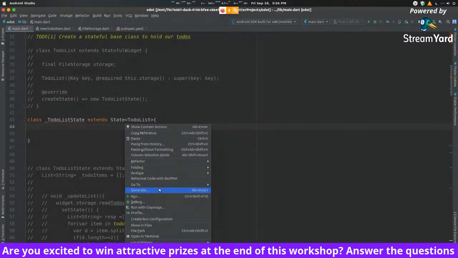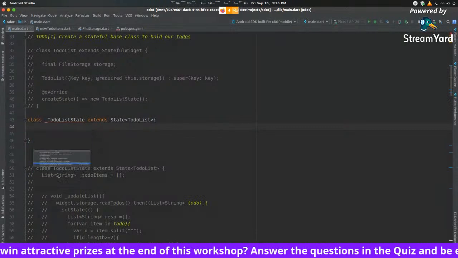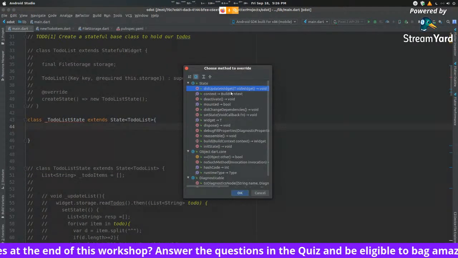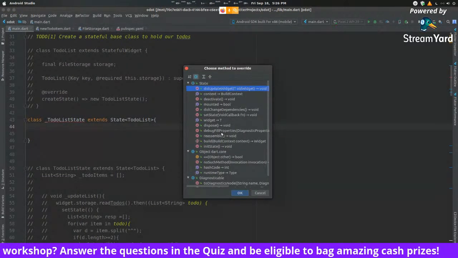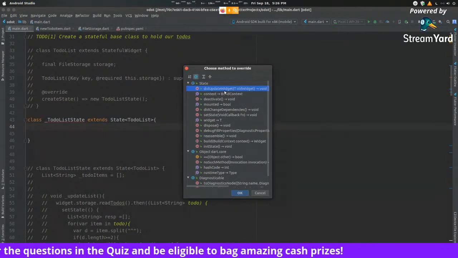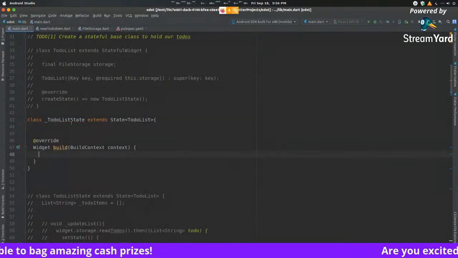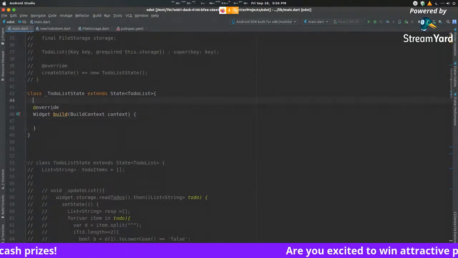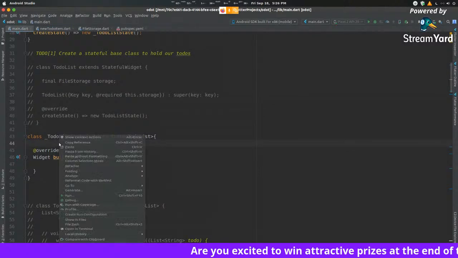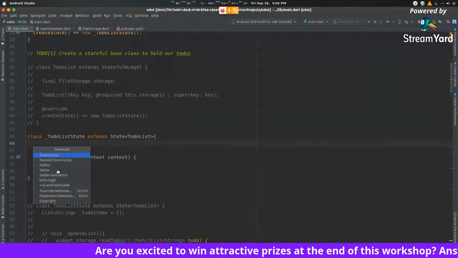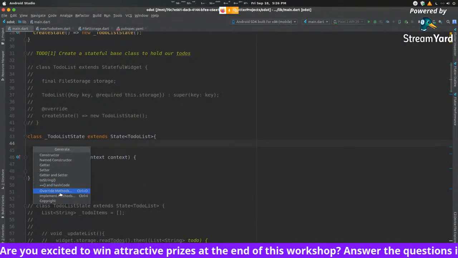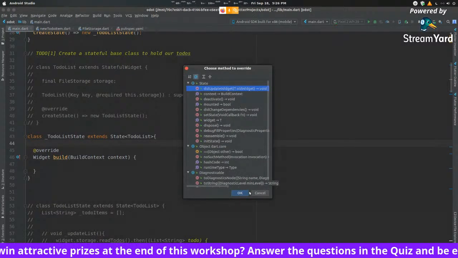We can just right click, generate, override methods, and you will find a build over here. Let's go down here. Build context right here. Select that and it'll automatically fill in the code for you. So that's one thing you can do. In order to do that, right click, generate. There are multiple functions that you can generate. So we need the build function here. So we've got this in place right now.